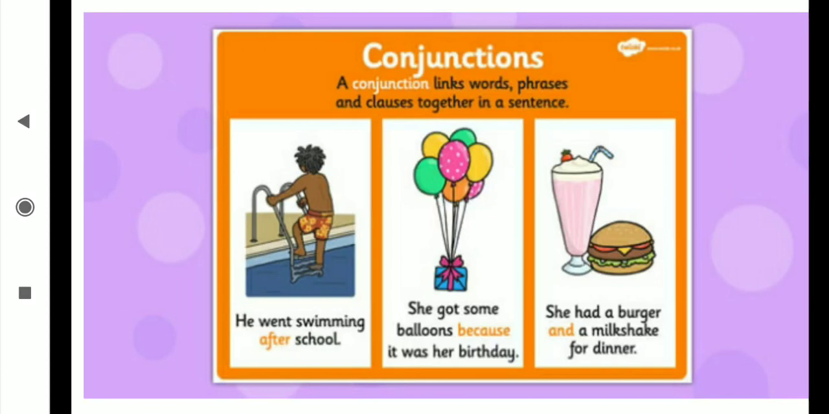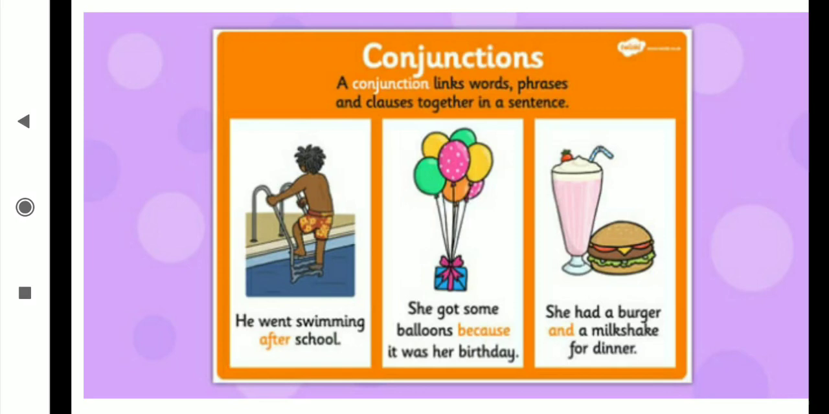Okay, after school, she got some balloons. This is one sentence. It was her birthday. This is the second sentence. She got some balloons and it was her birthday, and these two sentences we have joined by using the word because. Why did she get balloons? Because it was her birthday. It is showing the reason, and whenever a reason is there we use because. She got some balloons because it was her birthday.